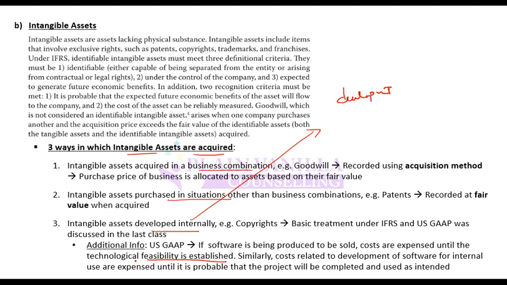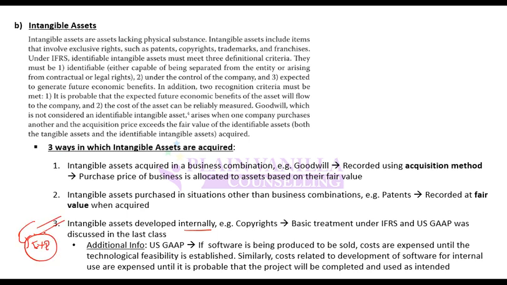Only if feasibility is established and you know the cost of this asset and the benefit which I will get out of it, and you have a fair idea that you will be able to make it and use it. Otherwise, on just expectations or without cost or a reliable benefit forecast, you cannot recognize an internally created intangible asset. So usually internally created intangibles are expensed. Mostly they are acquired either in acquisition or through purchase.